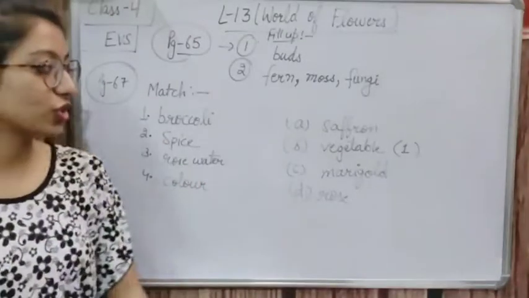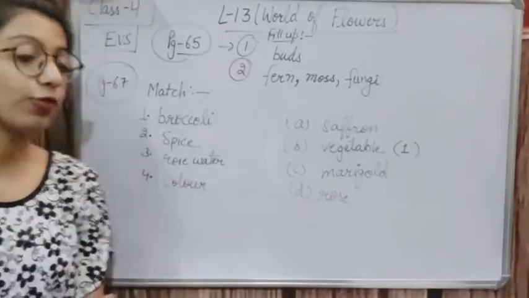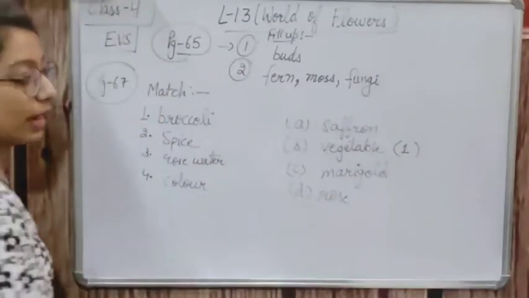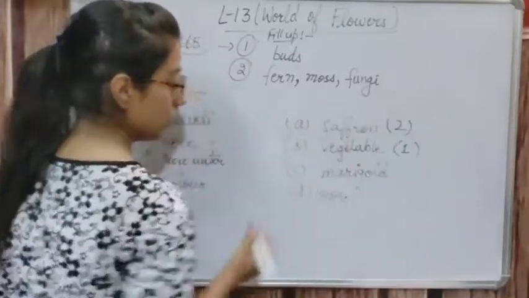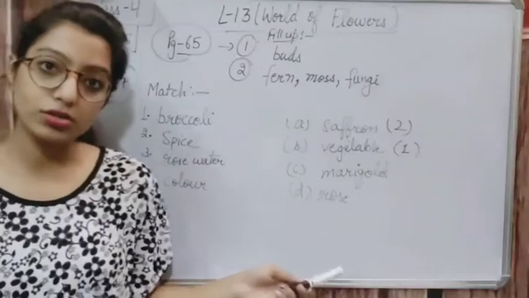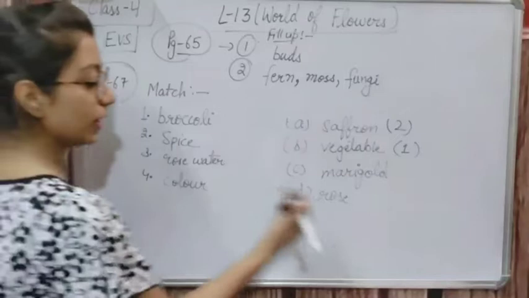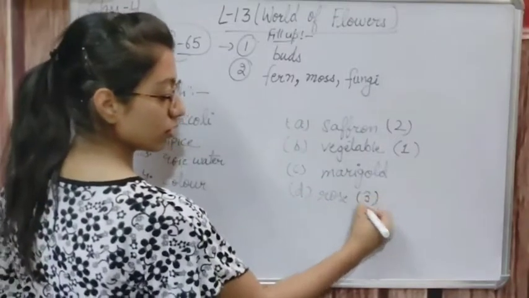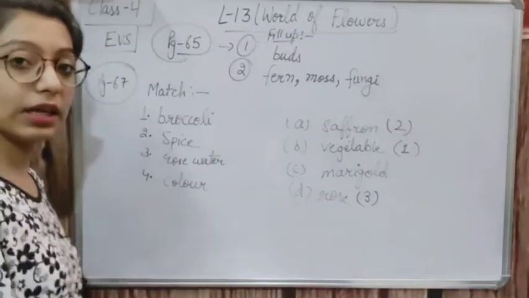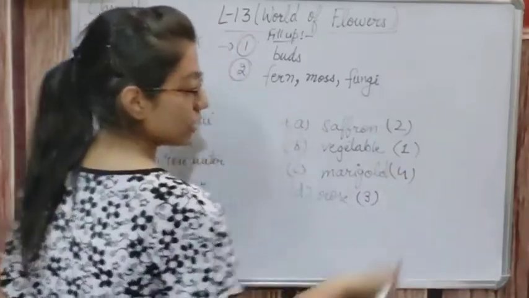Spice will connect with saffron, because saffron is a spice. These are some uses of flowers. Then rose water: marigold or rose? Rose water is made from rose. Then fourth is color. How are colors made? From the flower, that is marigold. So these are the matches.